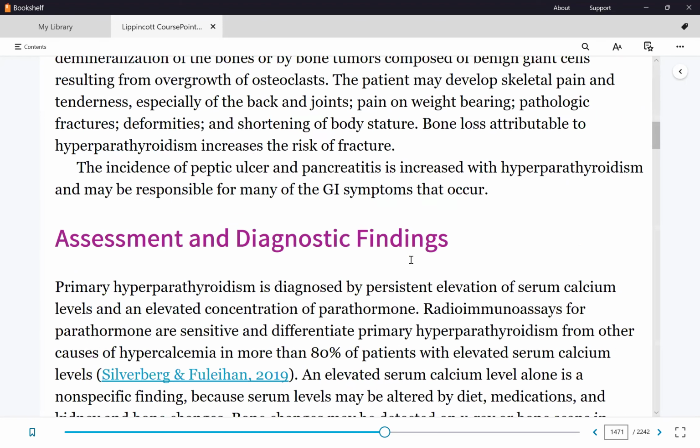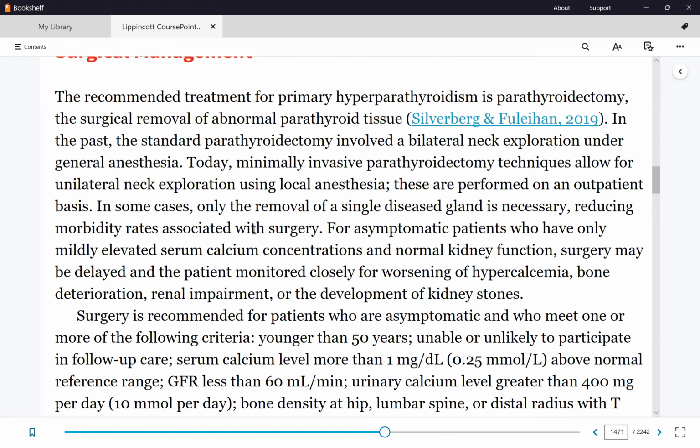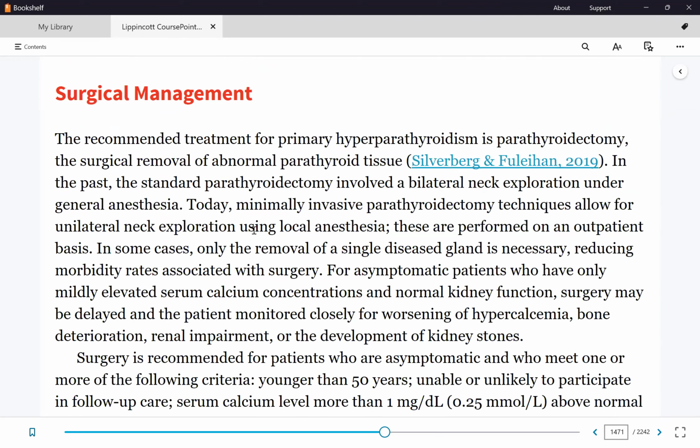So if it's primary, then the treatment is surgical removal of the parathyroid gland because there's a tumor, again, growing on it. Now, since this is surgical removal of the parathyroid gland, can this affect the thyroid gland therefore? So therefore, is the pre and post-op care for parathyroidectomy different from thyroidectomy?